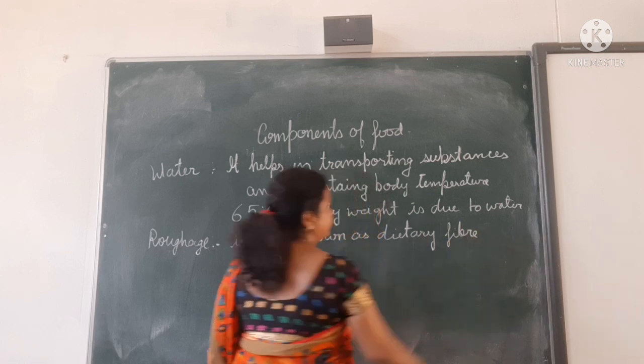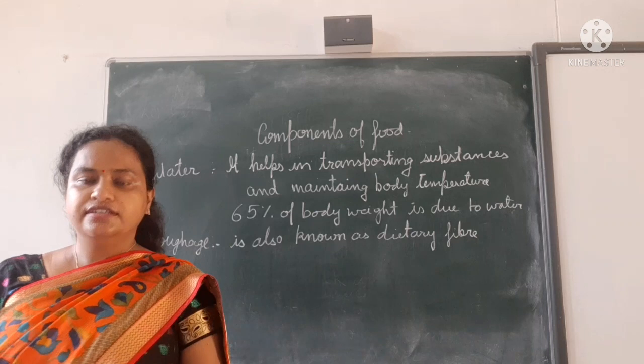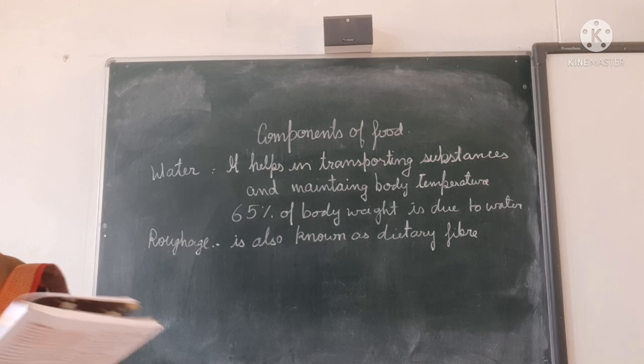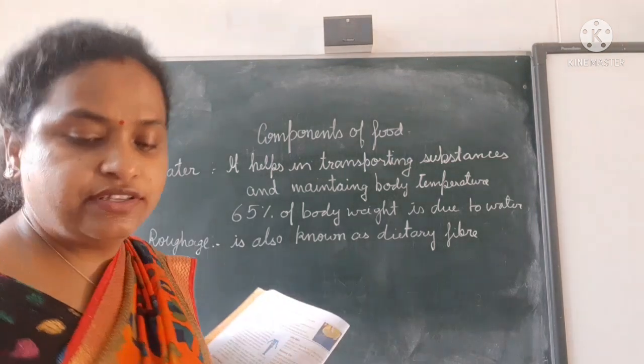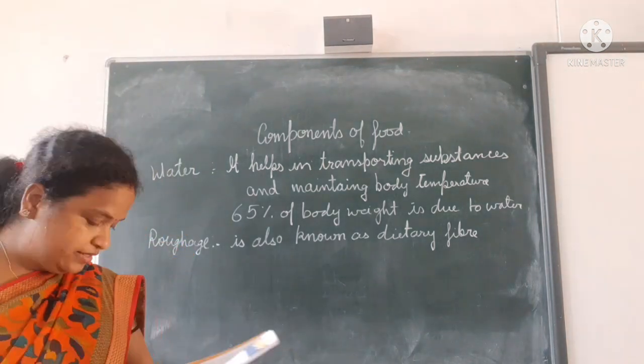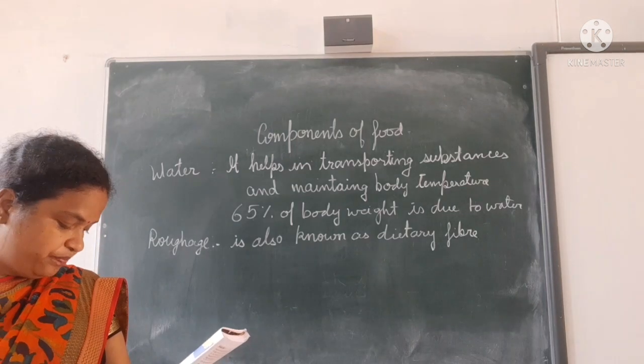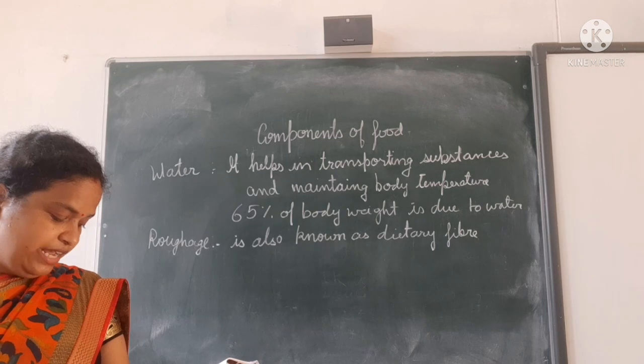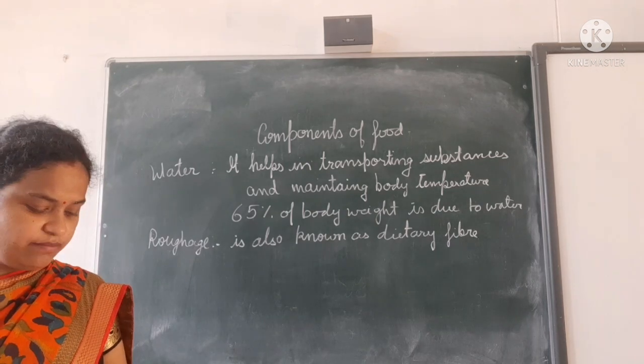It mainly consists of the indigestible plant carbohydrate called cellulose. Our digestive system cannot absorb it, but intake of roughage is essential for effective bowel movement.